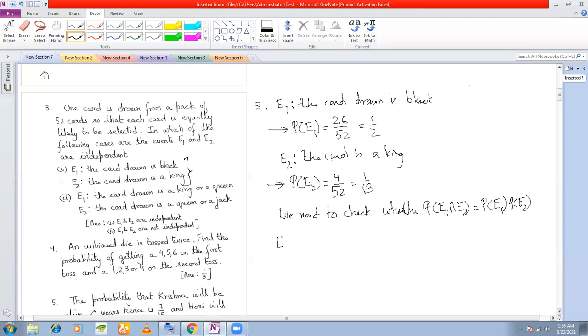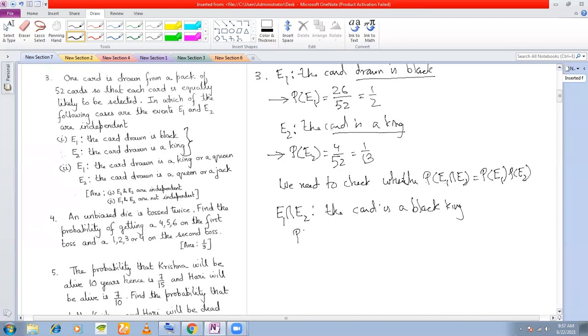First we define the event. What is E1 intersection E2? Look at the events. The card is black. The card is a king. That means if both are to occur together, the card is a black king, isn't it? So what should be the probability of a black king? How many black kings are there? 2. 2 out of 52. That is the probability. 2 by 52, which is 1 by 26.